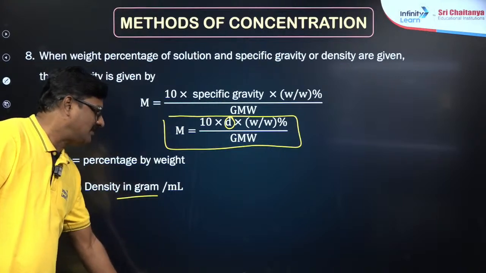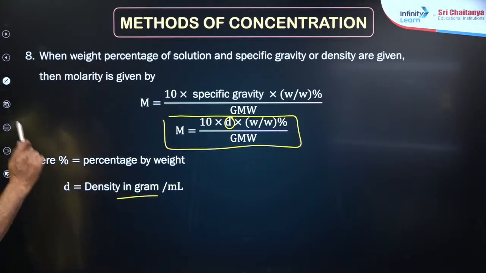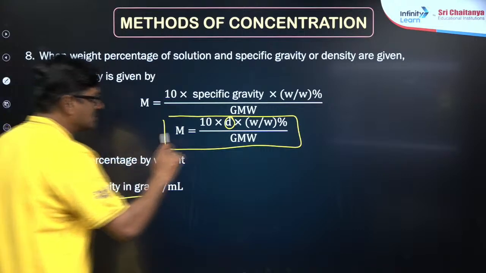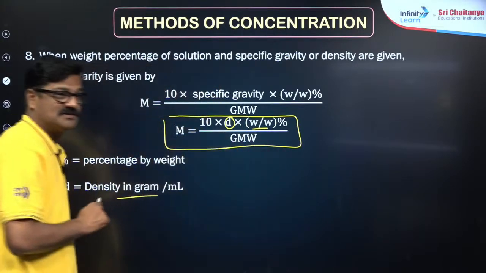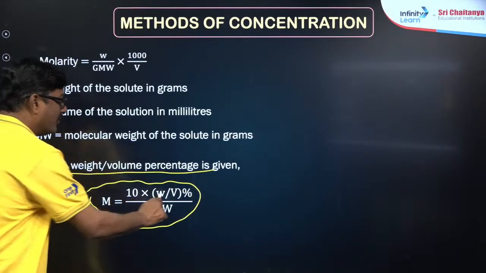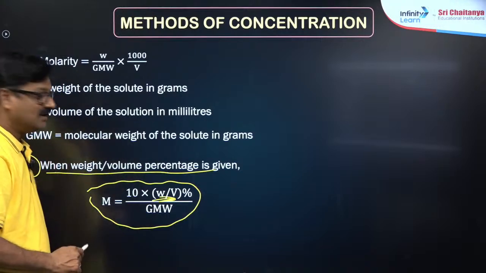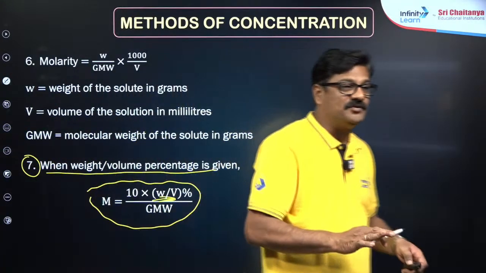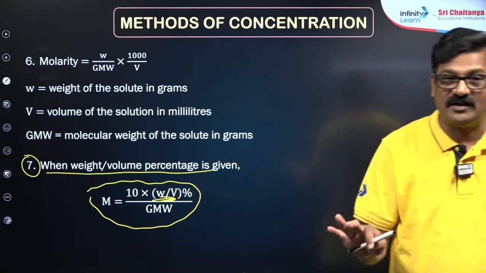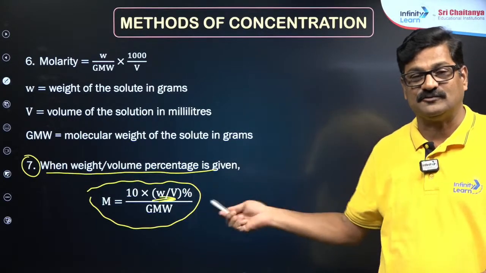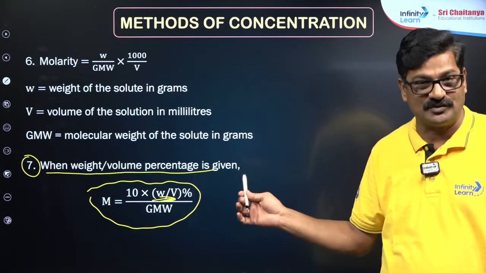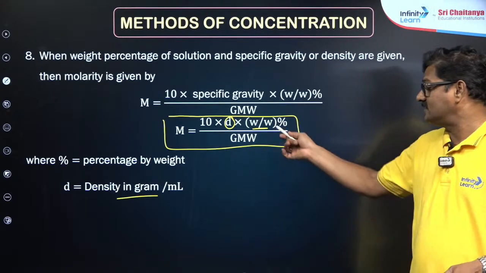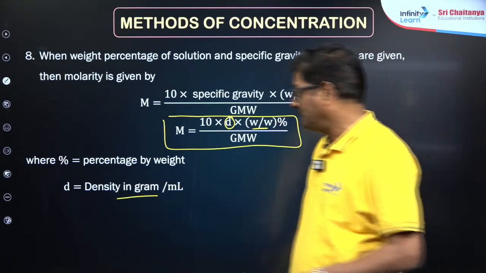Now moving ahead, this 8th point and 7th point are contradictory. This one is given weight percentage, while previously it was weight by volume percentage. There is a trap in the NEET examination. You feel that you did it well, but you may get a wrong answer. That's the reason why this formula is given separately for the solutions. Right? Now, you can see it is a weight percentage.